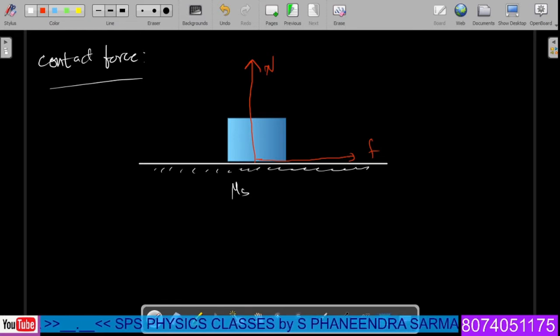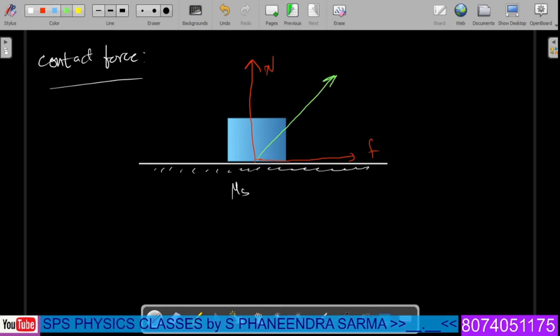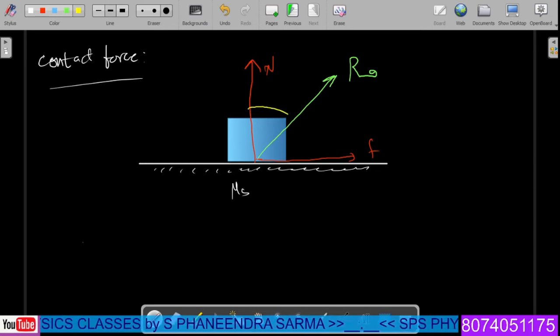So what is the meaning of contact force here? The contact force is divided into two parts: one perpendicular to the plane, and another parallel to the plane. Therefore, this is called the total contact force, which is symbolized like this, or sometimes they use F net. No problem, you can take anything, let us take it for our convenience. The angle between the normal reaction and the resultant contact force is called phi.